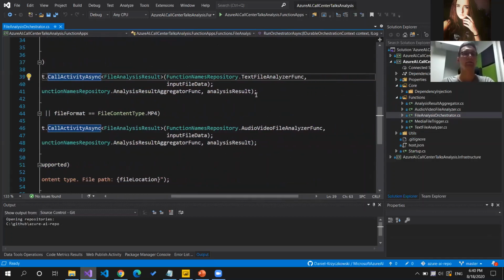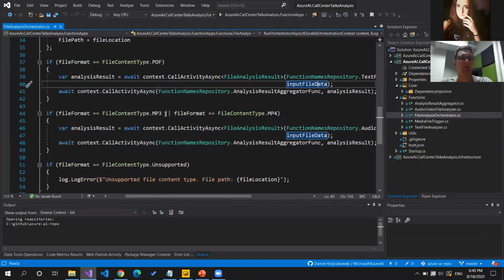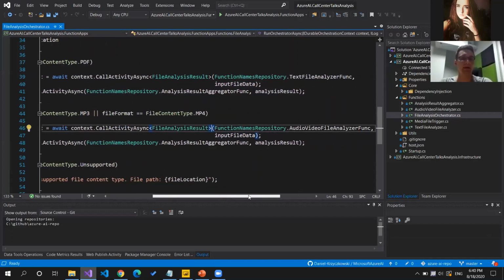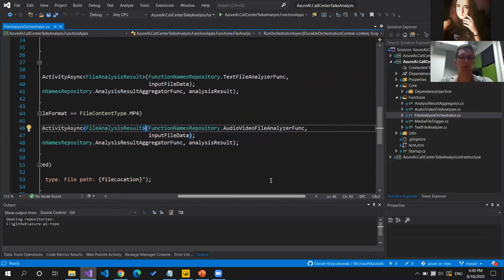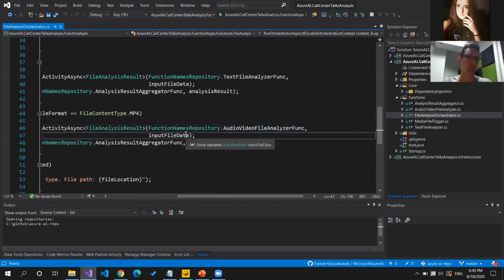And here, as you can see, we are passing the name of the function. So in this case, function text file analyzer, and this input file data parameter. And the same is done for the MP3 and MP4 files. But in this case, the difference is that you will notice that we are calling this function audio video file analyzer with the input file data here.